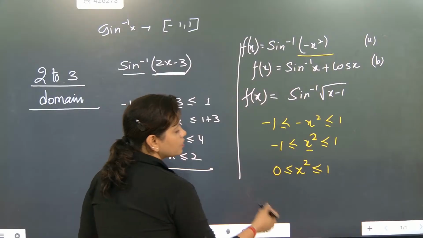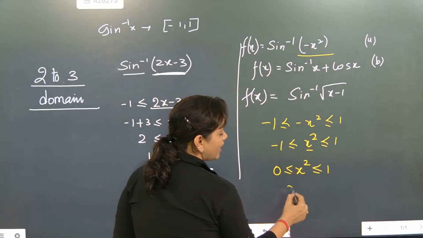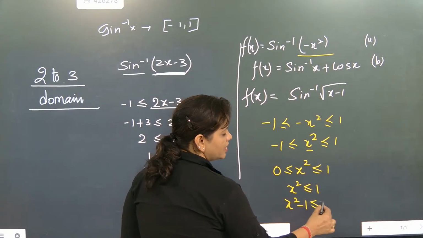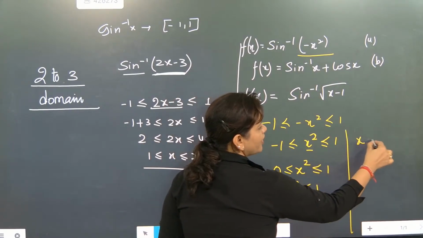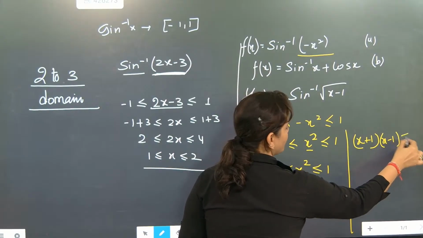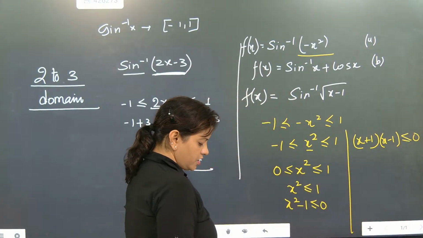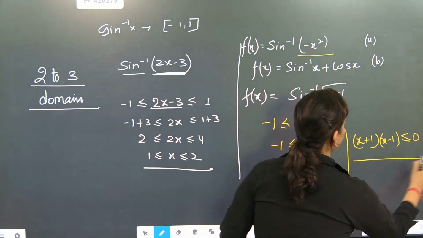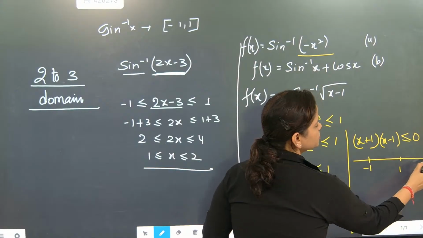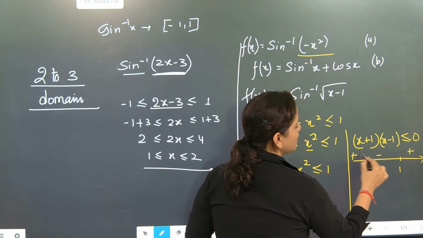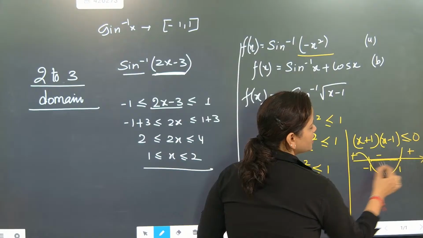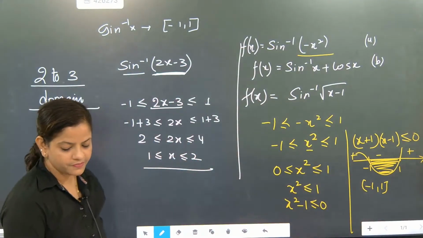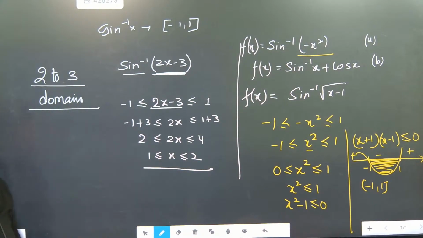Now we are going to do one more, and that is we will have only this one. Shift this one: x square minus 1 less than 0. That means x will have two values: x plus 1 and x minus 1, less than or equal to 0. Now again if you shift, check this one out. Less than part means plus, minus, plus. We will take only this part. So that means the domain is coming between minus 1 to plus 1. So the answer here also is minus 1 to plus 1.